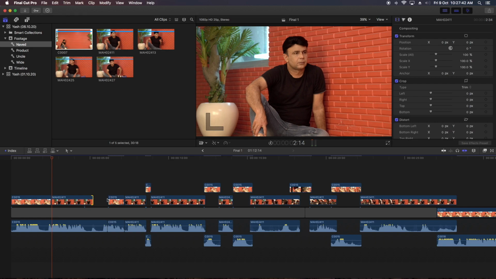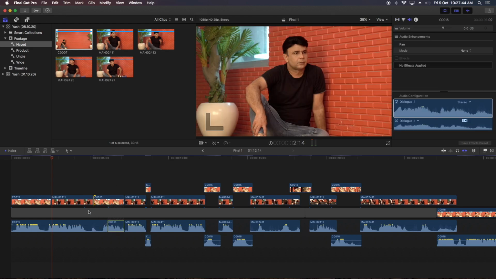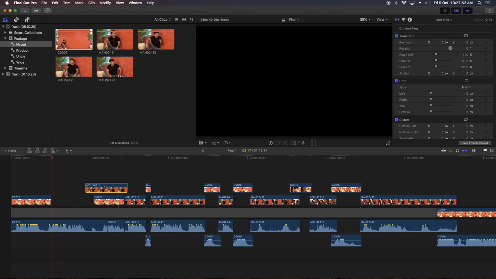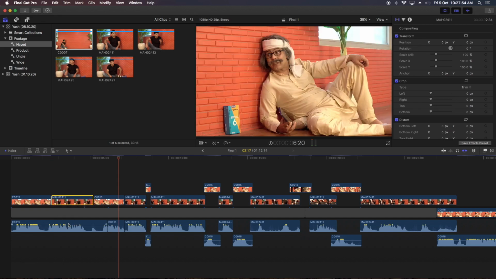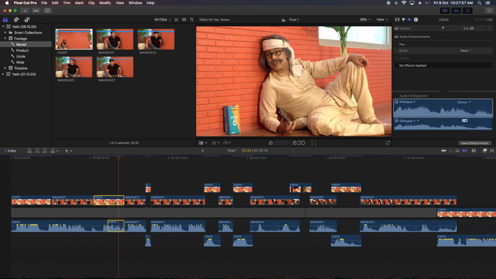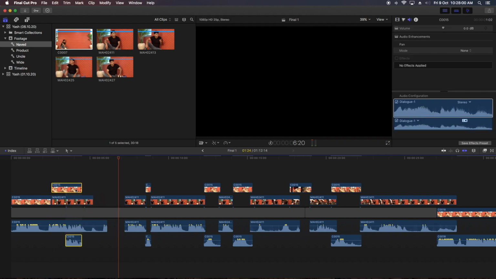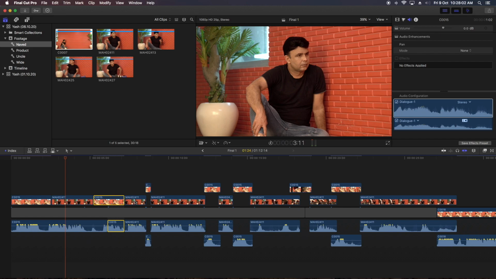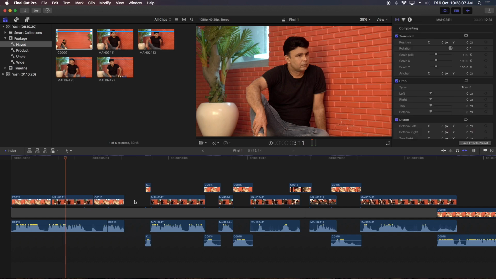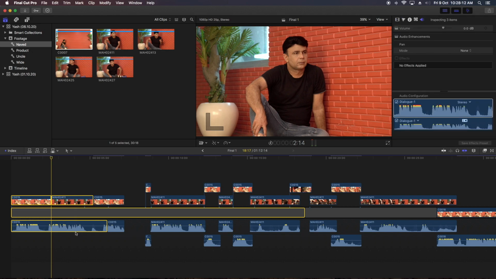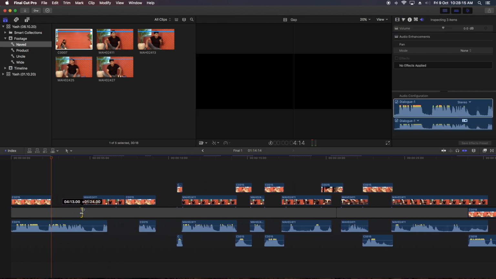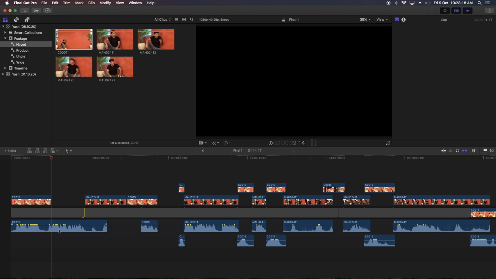Everything is in my control now, whether I have to overlap or move clips here and there. If this clip is attached with audio, definitely it will be there. But if I move this clip, the audio and video move together. If I want to insert this, what I have to do is cut and perform an insert, so I have to cut here, shift. Why didn't this audio move?